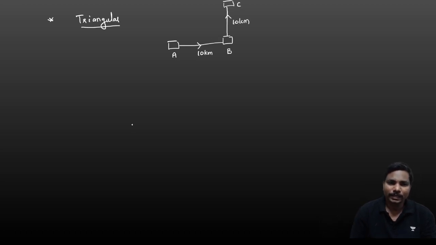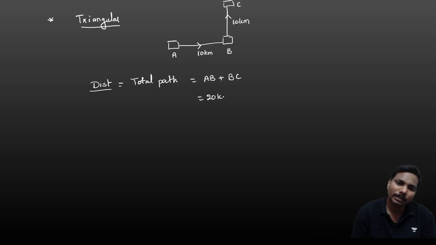Okay, in this case, what is the distance? The distance is the total path covered by the body. So A to B plus B to C. So total 10 plus 10, 20 kilometers.